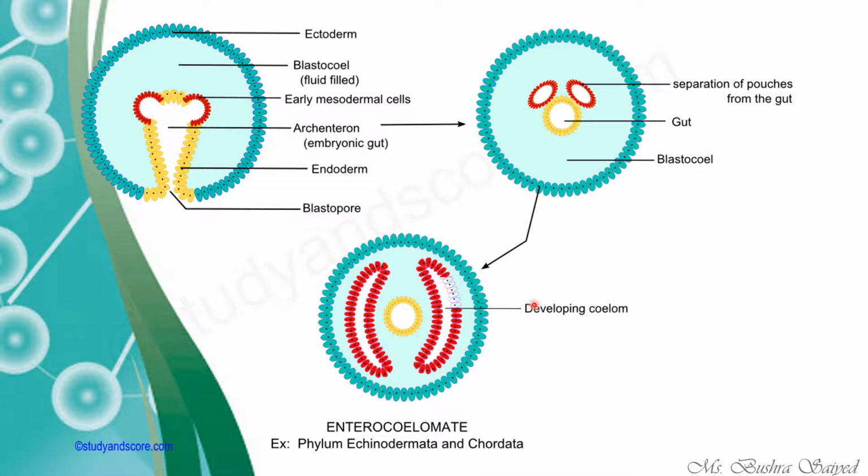That is why the name enterocoelomate is given, because the coelom in your body right now is formed from the archenteron. The archenteron gives rise to mesodermal cells. Those mesodermal cells get converted into mesodermal pouches, which will develop a coelom. So this is the major difference between schizocoely and enterocoely.